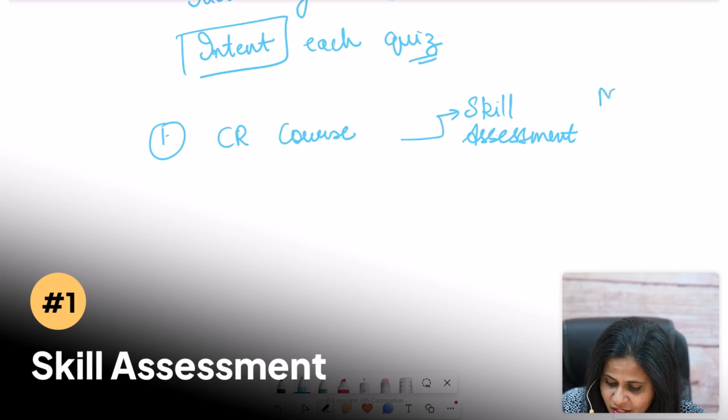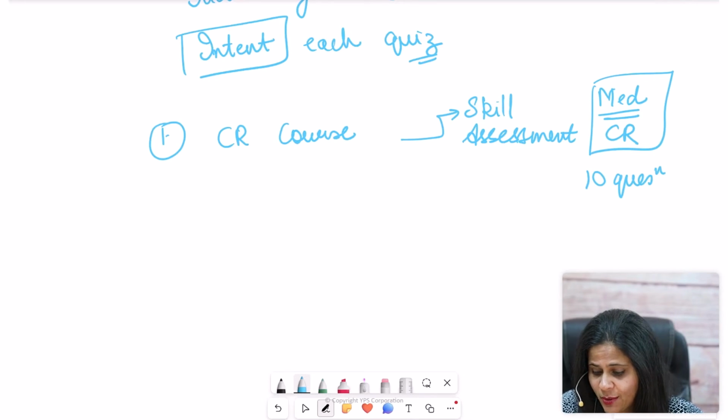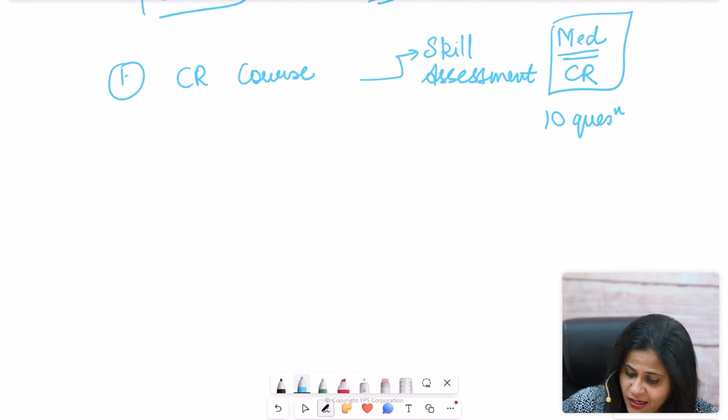Then you can create a medium difficulty level CR quiz. You can create a 10 question quiz with only medium difficulty level questions from CR, and that way you can do cementing. This way you can see your accuracy in solving medium difficulty level questions.